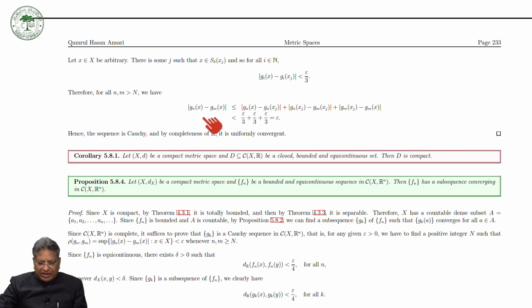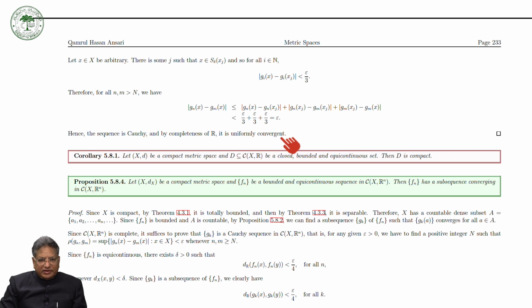It means that Gn is a Cauchy subsequence, and because R is complete, a Cauchy sequence of real numbers converges. Since this is true for all x, it is uniformly convergent.